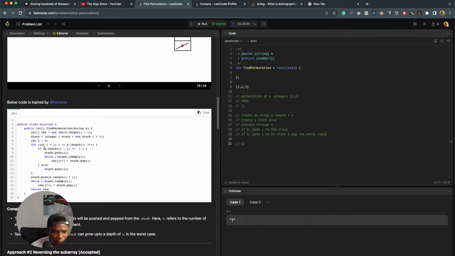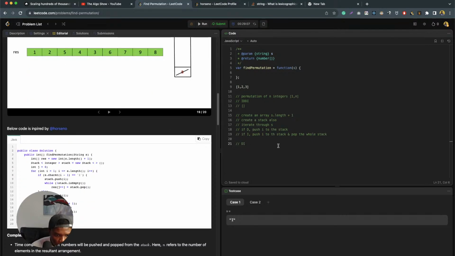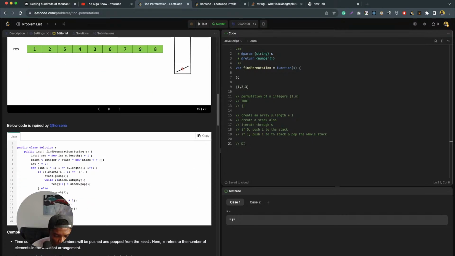So if s dot character at 0 equals I, stack dot push and empty. But this is not the case, it's a D, so we just push to the stack, and we have a stack that consists of 1.